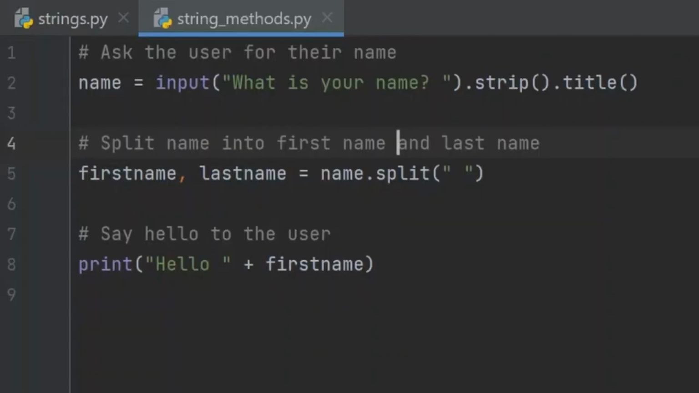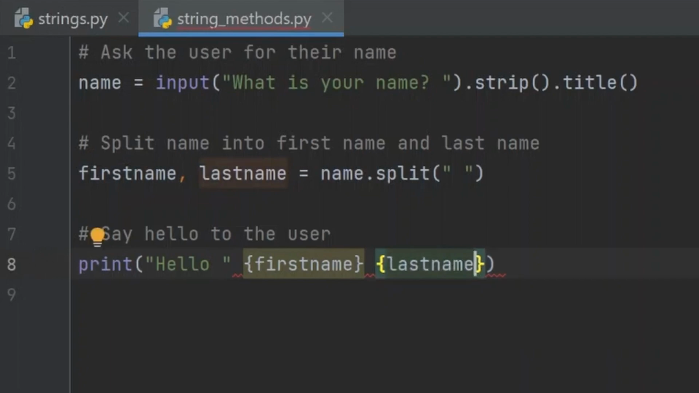F-strings allow us to easily include variables within strings. For example, instead of writing this greeting message, we can directly include the variables within the string by using curly braces like this. So over here, we will open a curly brace and a curly brace. We can also include the last name with another curly brace, last name, and all this can be within the quotes. So let me clear this and put a quote over here. And lastly, over here, we'll put an F. This is known as f-strings.